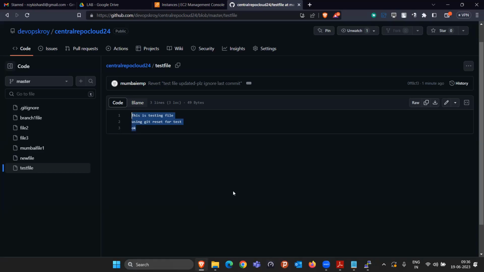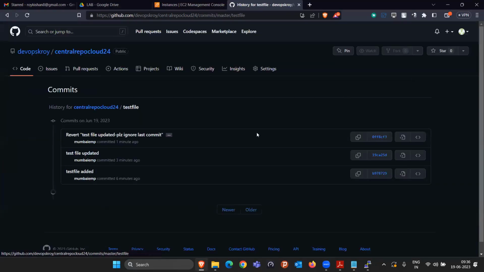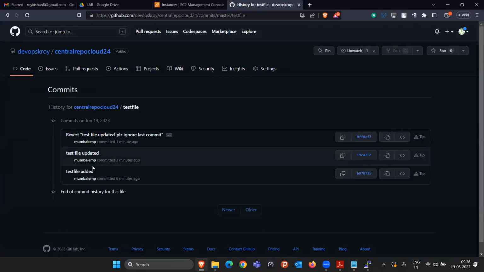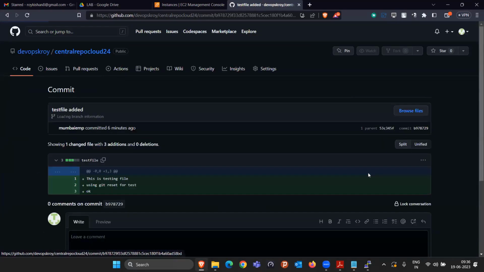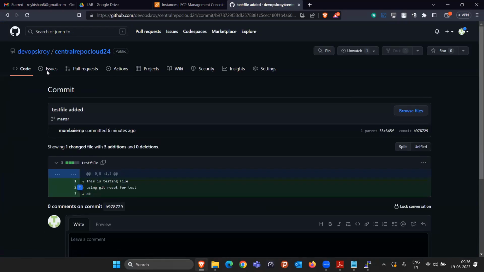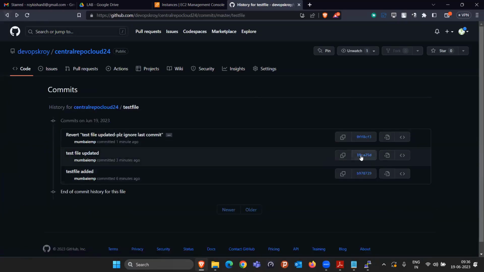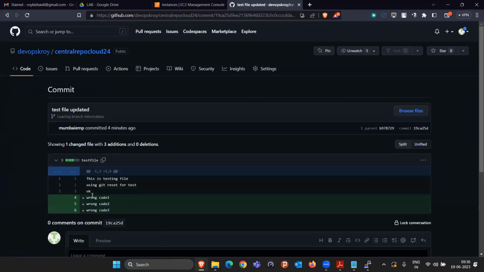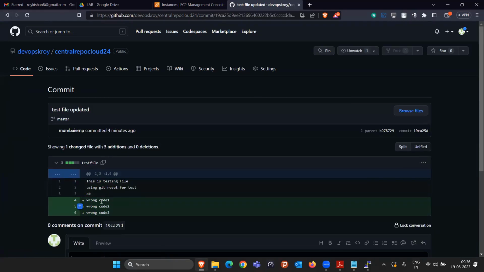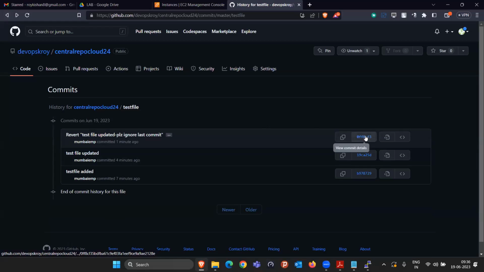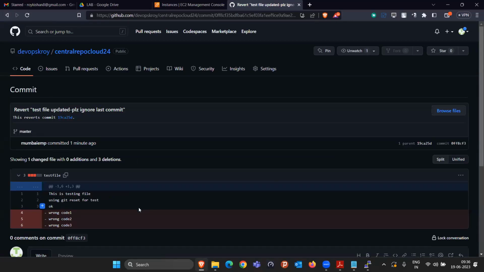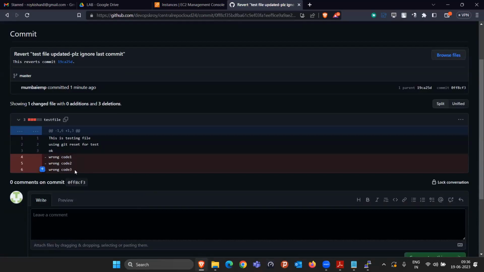Yeah. And now if you go into the history, there are 3 commits. The first commit, if you remember, was the one in which we added the correct code, 3 lines of code. In the second commit, 19CA, we added the 3 lines of wrong code. Now the third commit happened just now after reverting the code. So it generated a new commit ID, and what it did was remove all the changes done by the previous commit. Is this making sense? It removed the changes done by the previous commit.